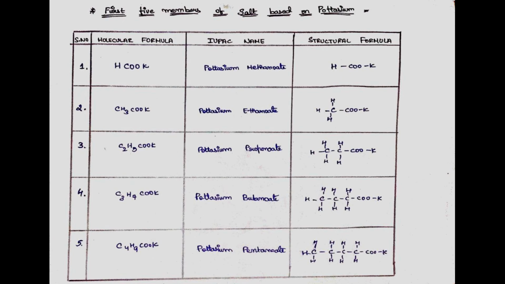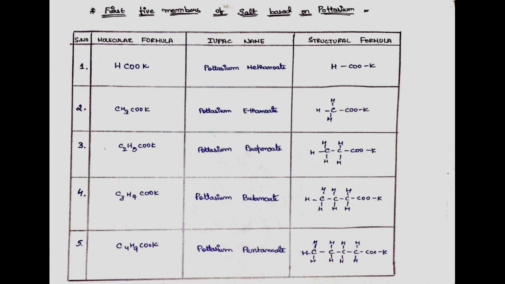So now we have the first five members based on salts of potassium. First, HCOOK, its IUPAC name is potassium methanoate and its structural formula is the same, HCOOK. Next, CH3COOK, its IUPAC name is potassium ethanoate and its structural formula is such that one carbon atom having three hydrogen atoms and a COOK group.